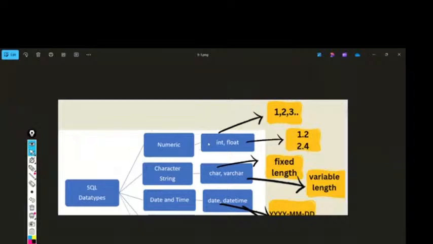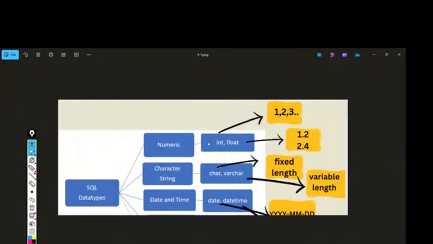To store a date, we definitely need to use this format only. If we use any other format, like month then date, it will throw an error. So in datetime, we write year, month, date, and along with the date we can even store time, that is hour, minute, second.